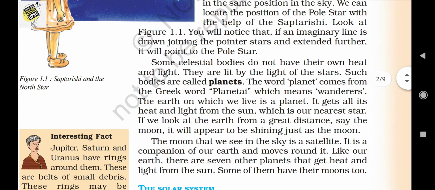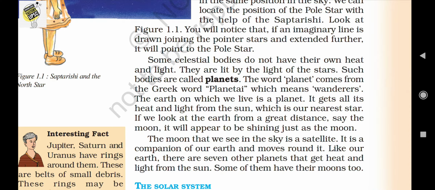Okay, next here we can find what is a planet. Okay, next topic is planet. So what is a planet? The word planet came from the Greek word planetai, which means wanderers. Some celestial bodies do not have their own heat and light. They are lit by the light of stars and such bodies are known as planets. So a planet doesn't have its own heat and light, but it shines by using the light of stars. As I said earlier, the word planet came from the Greek word planetai, which means wanderers.